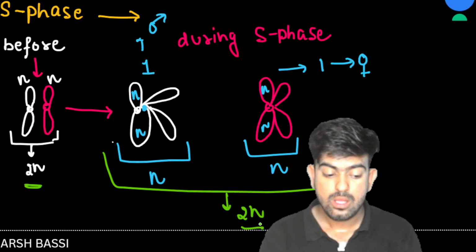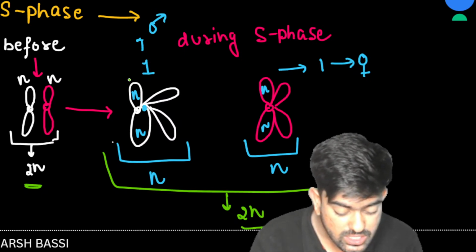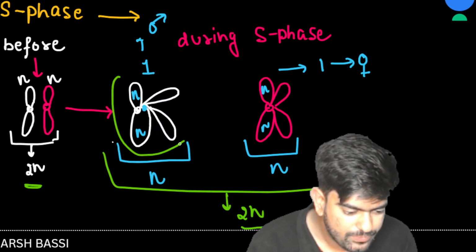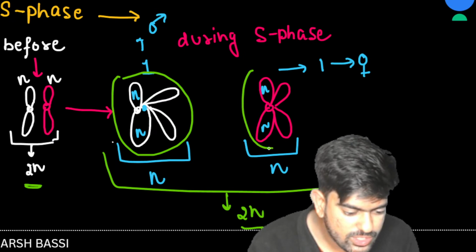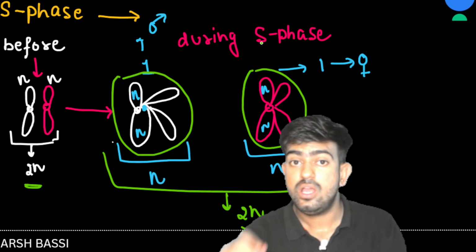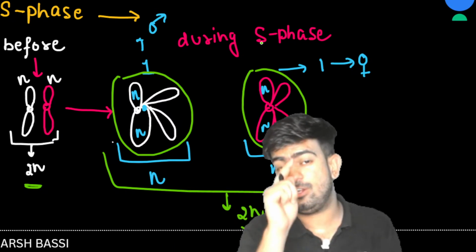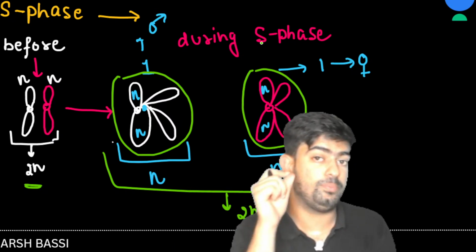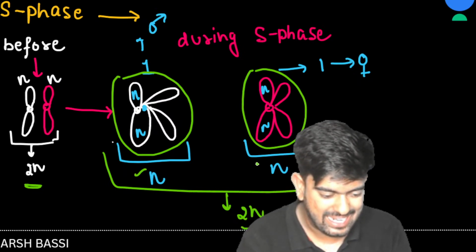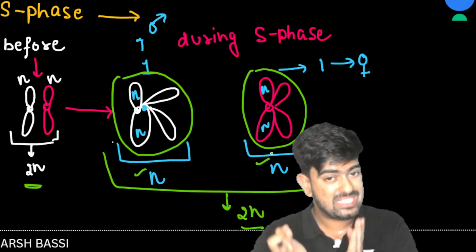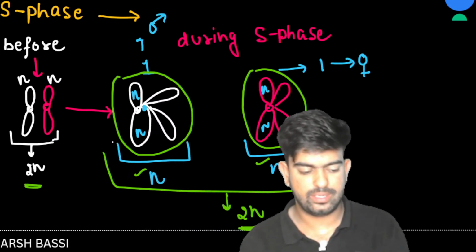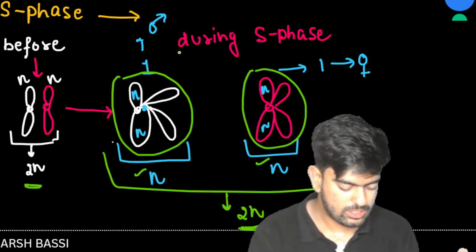No change. Why? Because this is a single chromosome. Why are you seeing this chromosome as 2? It is a single chromosome, and this is also a single chromosome. The chromatids are not apart from each other, and until the chromatids are apart, we are not going to consider it as a different chromosome. So both the chromosomes are still single. We call it N and N, and both of them are present inside the same body, so we call it 2N. That's very simple. Clear, sir? This much is clear.